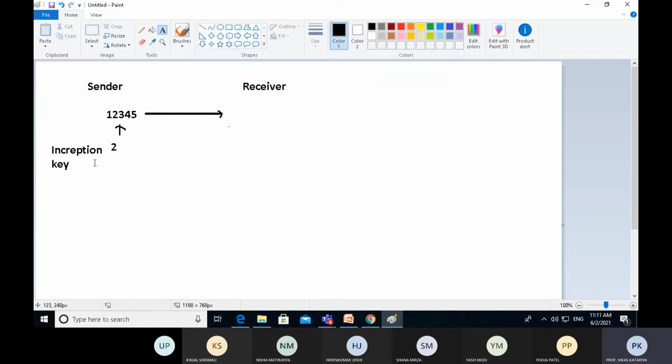Now the receiver machine receives data 1, 2, 3, 4, 5. It will not receive it in the same manner. But during the transmission, what could happen? The data may be stolen by some other person.